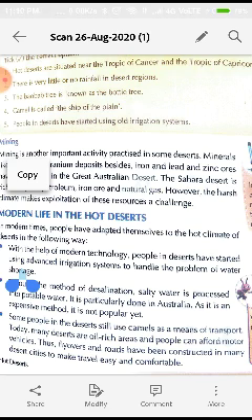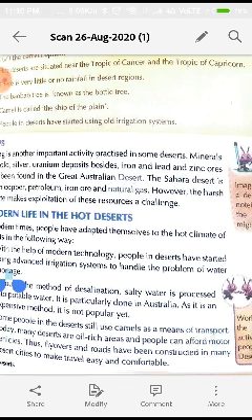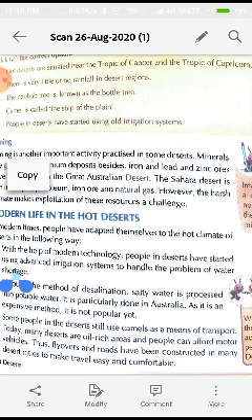Thus flyovers and roads have been constructed in many desert cities to make travel easy and comfortable. Now development is done in many areas, in different countries and different continents. So now travel is easy and comfortable in hot deserts also.